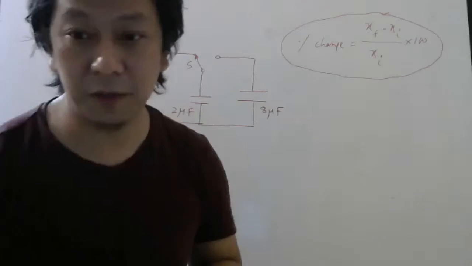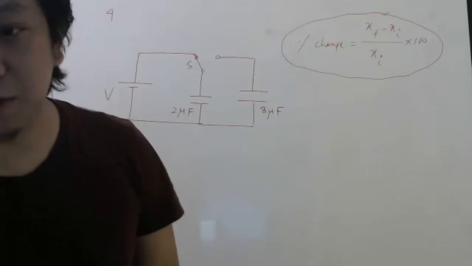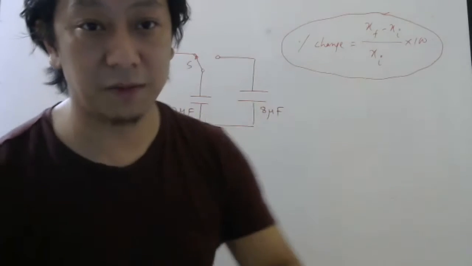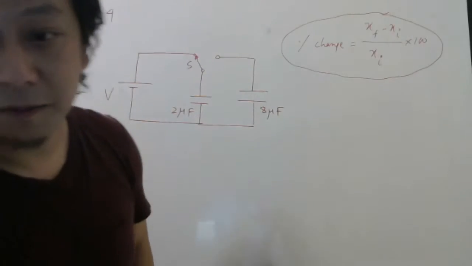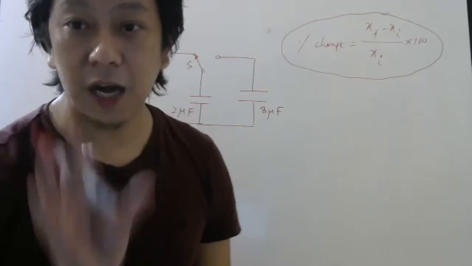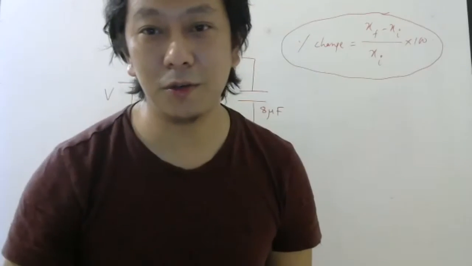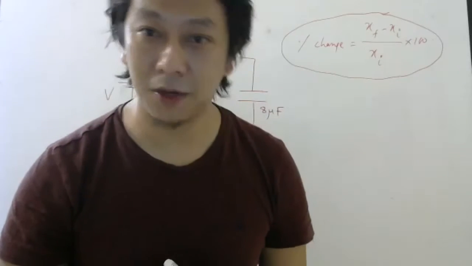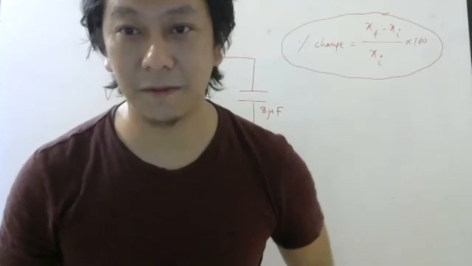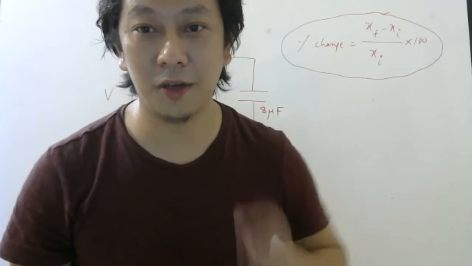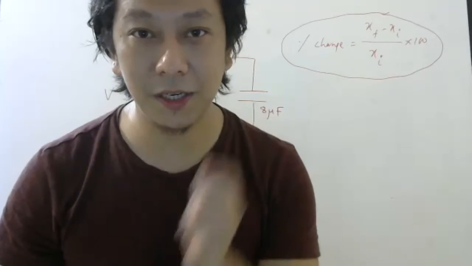Some students want me to explain. Okay, fine. So let me quickly explain how this formula comes. Percentage change is final minus initial by initial into 100. How that formula comes is very simple. Suppose you are going to a company to work, and after 1 year of finishing your work, suppose you want an increase in salary. So you will go to your boss and say, boss, I want 30% increase in my salary.